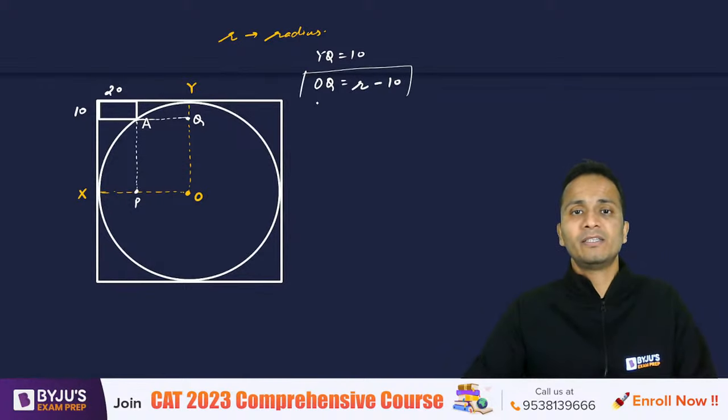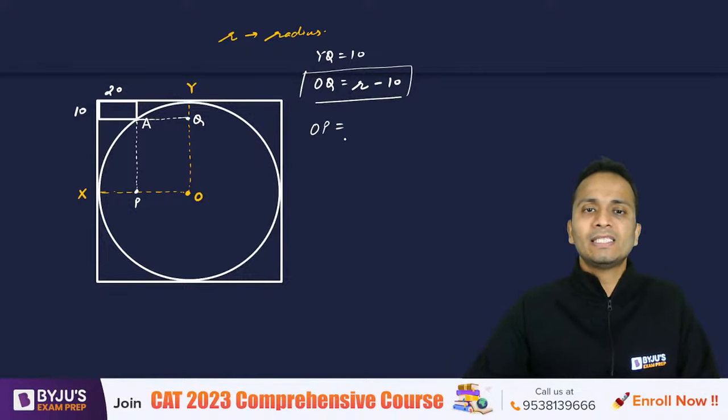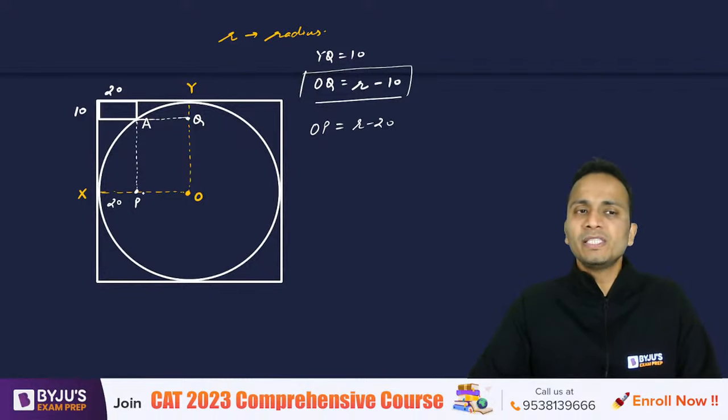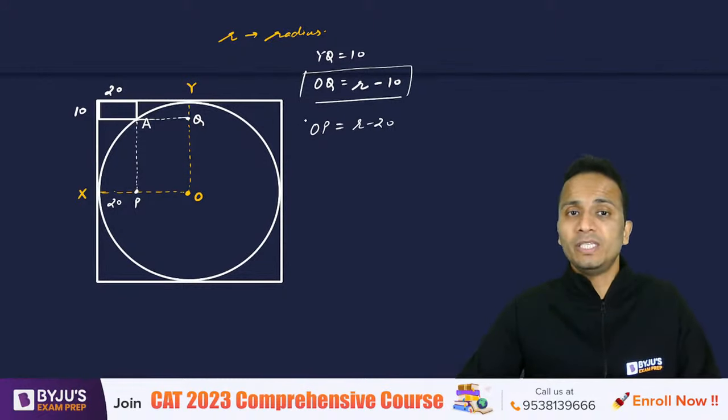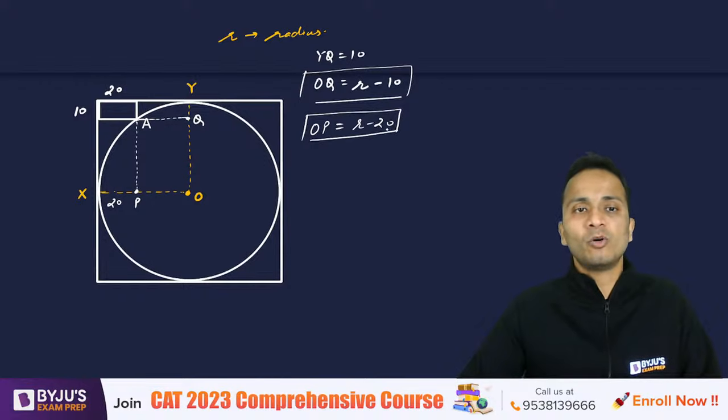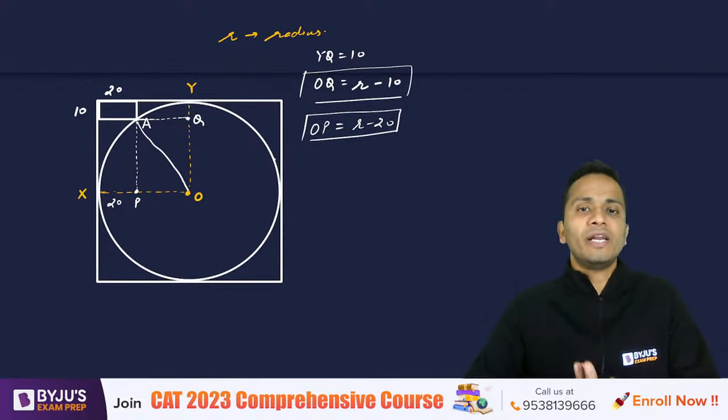I'll keep it aside. Now similarly, I can write OP as R minus 20, because XP, as you can see in the figure, will also be equal to 20. So XP is equal to 20, and OP will be equal to radius minus 20. I'll keep it aside. And if I join OA, OA is the radius of the circle.